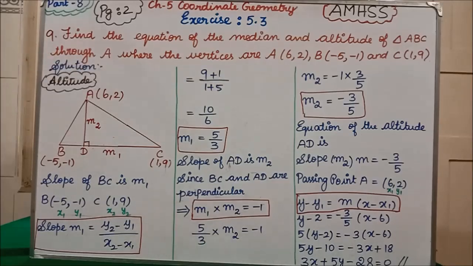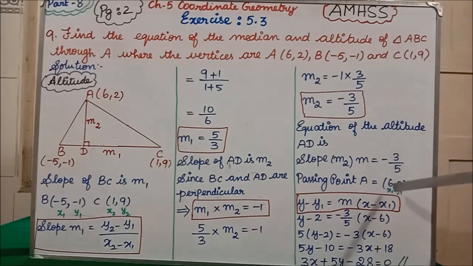I have told you in the introduction, in part 7 itself, what is the formula for one point and slope. Point slope formula is y minus y1 equal to m into x minus x1. That is our formula. Clear?